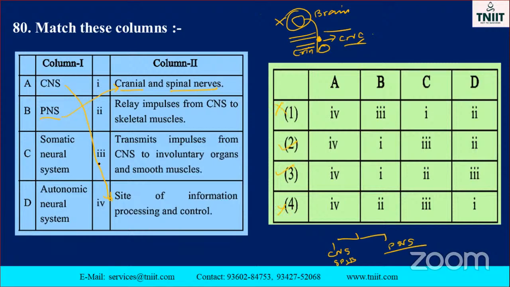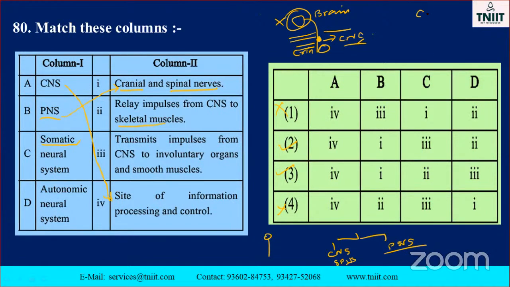Okay. And the third one is somatic neural system. Somatic neural system, what is the meaning? Somatic means body cells. Okay. See the skeletal muscles is also, what is that? Somatic body. Okay. Relay impulse from CNS to skeletal muscle with the help of somatic neural system. The body is there, isn't it?